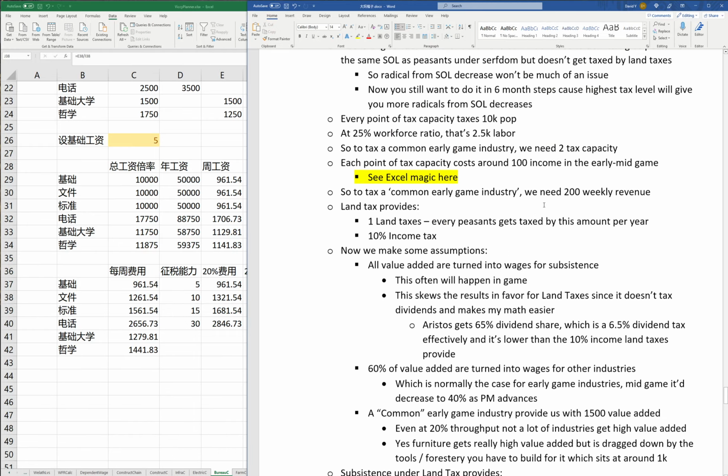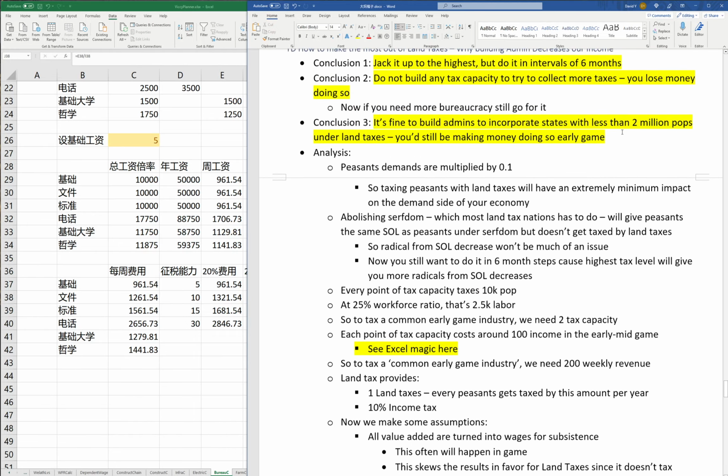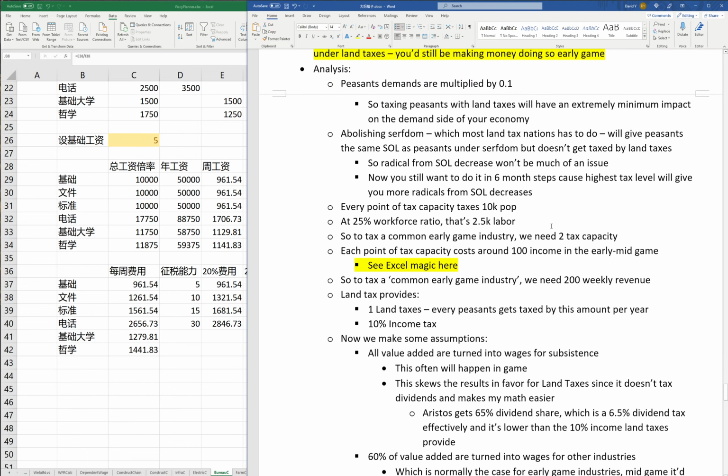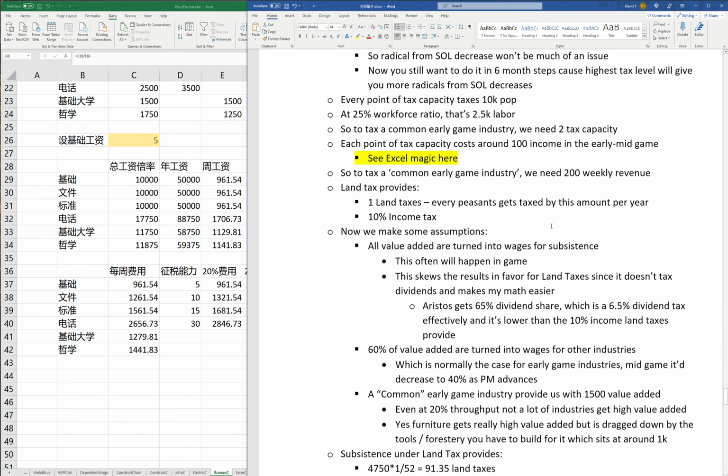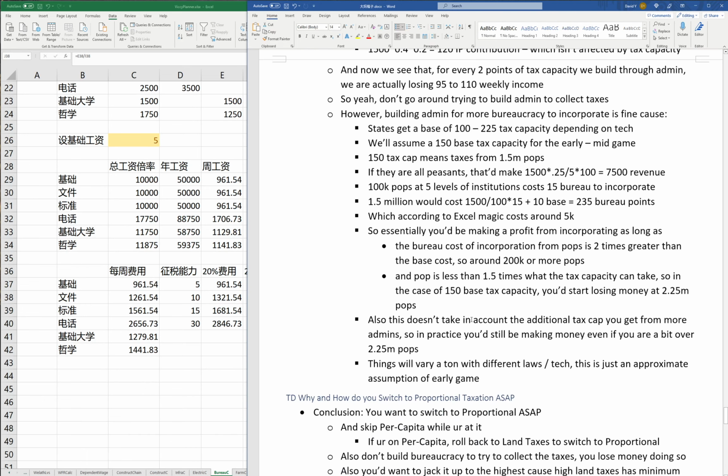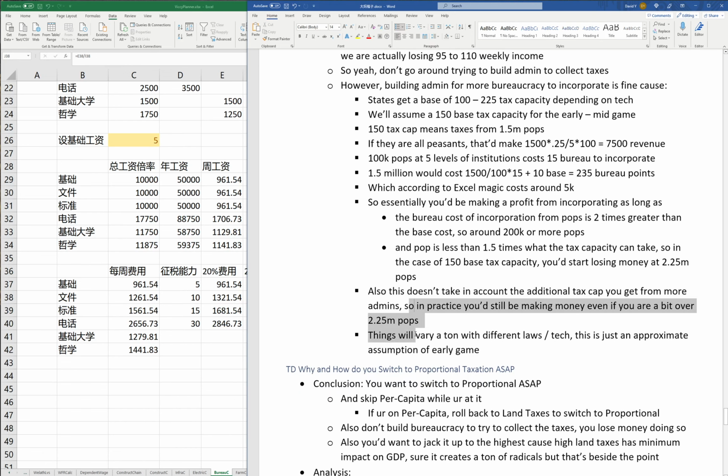This is where I came up with the 2 million here. As long as you are incorporating a state with less than 2 million pops, you are pretty much guaranteed to make money. And of course, this doesn't take into account the additional tax capacity we actually get from building more administrations. So this leaves us with a lot. This is a really safe estimate here. In practice, we are still gonna be making more money, even if we're a bit over 2.25 million pops. Also, things will vary a ton with different laws and tech. This is just an approximation of the early game.